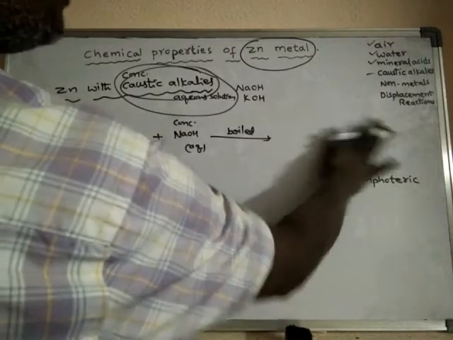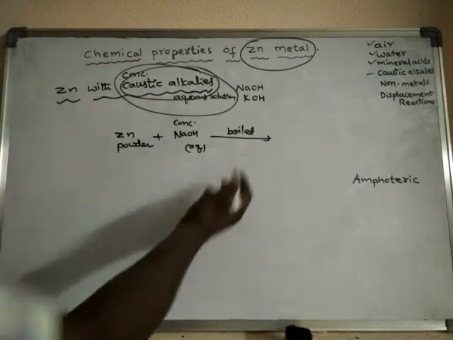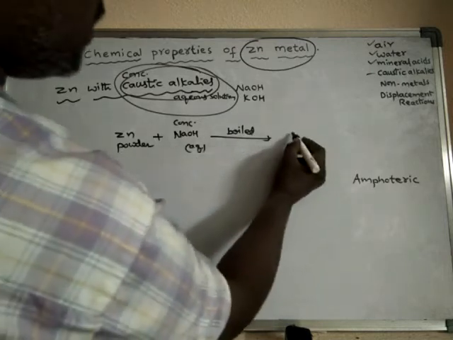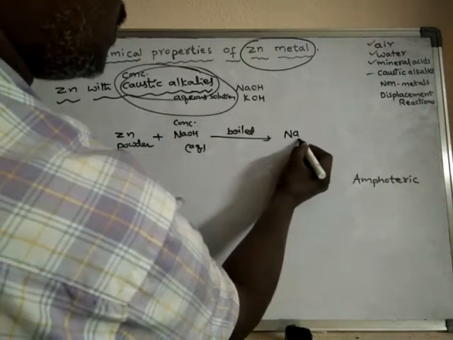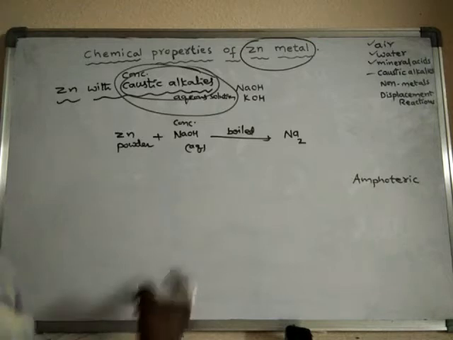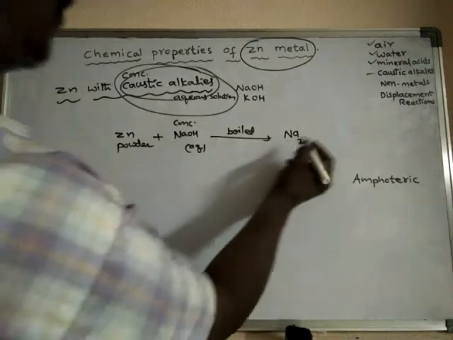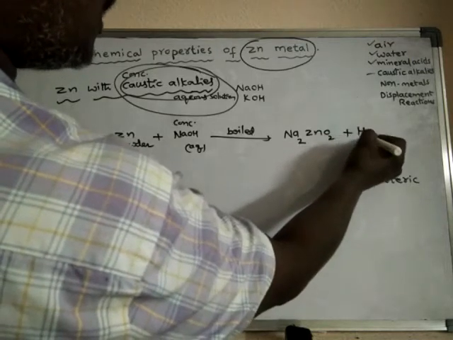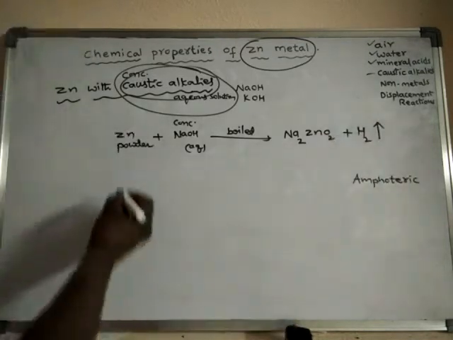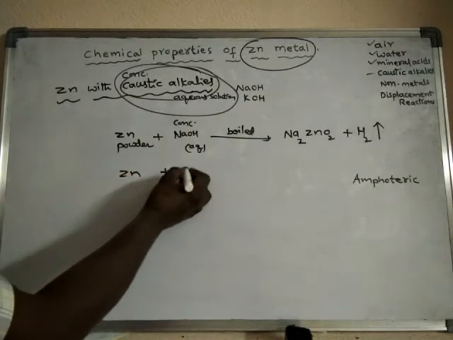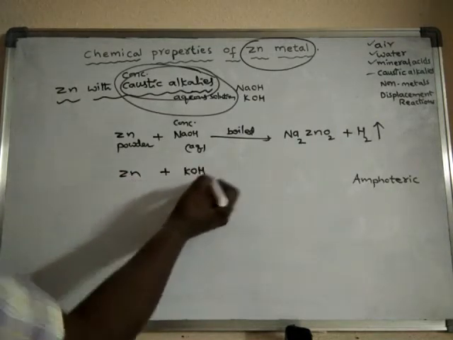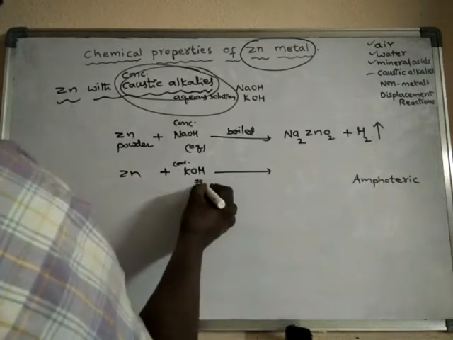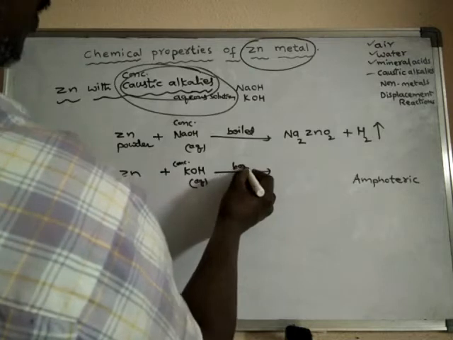So when zinc metal is boiled with a concentrated solution of sodium hydroxide, it forms sodium zincate along with the liberation of hydrogen gas. Suppose it is concentrated aqueous KOH, then what happens?